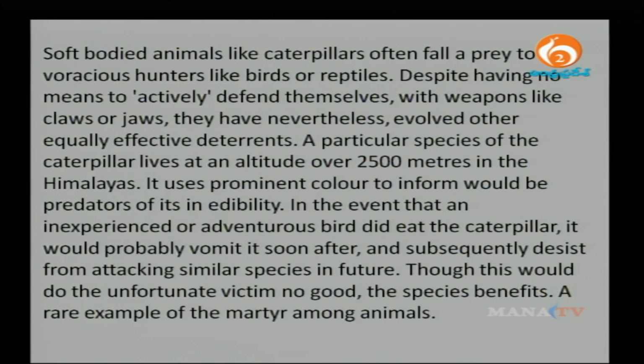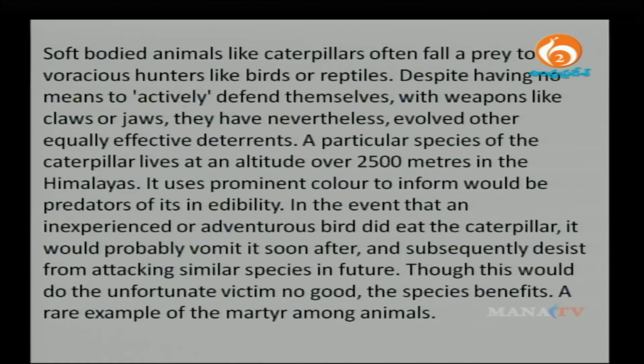Soft-bodied animals like caterpillars often fall prey to voracious hunters like birds or reptiles. Despite having no means to actively defend themselves with weapons like claws or jaws, they have nevertheless evolved other equally effective deterrents. A particular species of the caterpillar lives at an altitude of 2500 meters in the Himalayas. It uses prominent color to inform would-be predator of its inedibility.